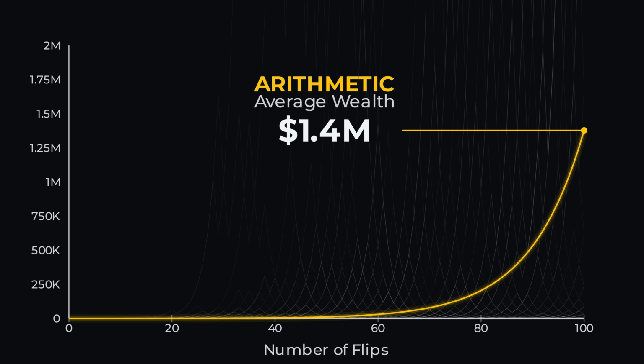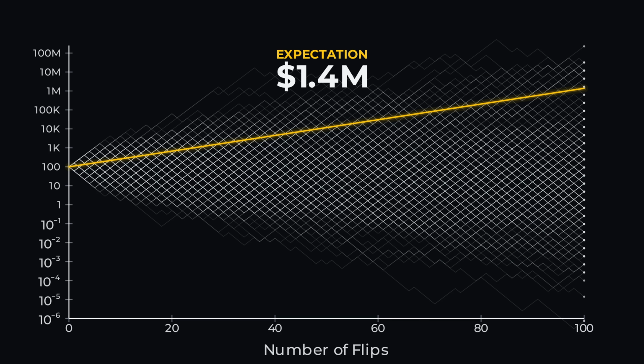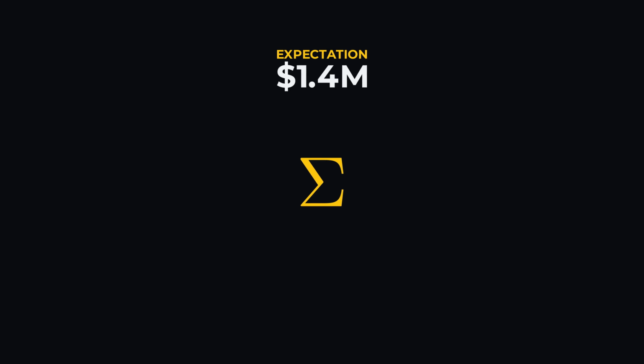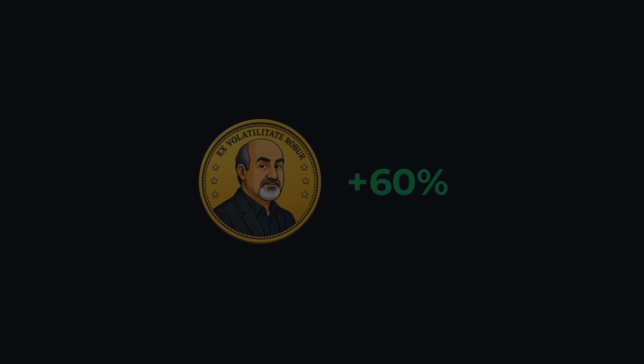In the language of probability, this value is the expected value, or expectation, and as you probably already know, it's calculated by adding up all the final wealth values and dividing by the number of investors who took part. We do not actually need to find 1,000 investors willing to part with their money to discover the expected value. We can calculate it instead.